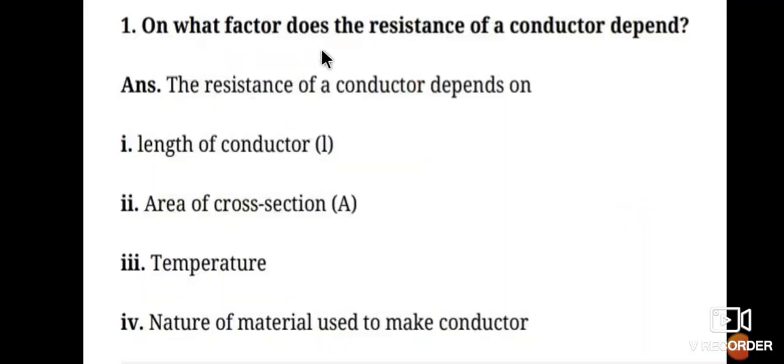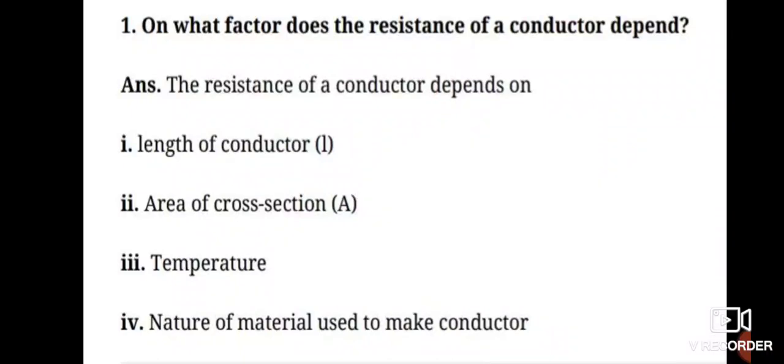Another important question is, on what factors does the resistance of a conductor depend? Before answering this question, we can understand what the meaning of resistance is. Many times we are asked to define resistance. Resistance means the property of the conductor to resist the flow of charges from one point to another point or through them.